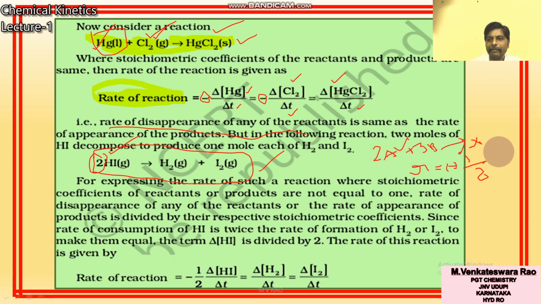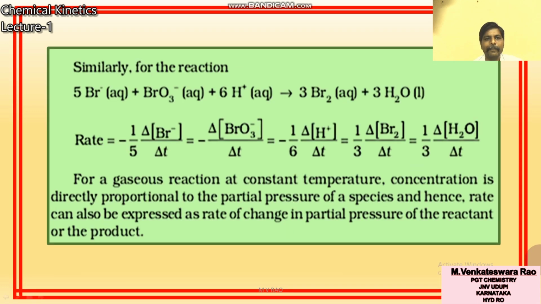Minus 1 by 2 dA by dt, change in concentration by change in time, is equal to, one more reactant is B. Here 3 moles is there, so 1 by 3, because it is a reactant, minus 1 by 3 dB by dt. So in this way you have to write the rate of reaction with any one reactant or product.